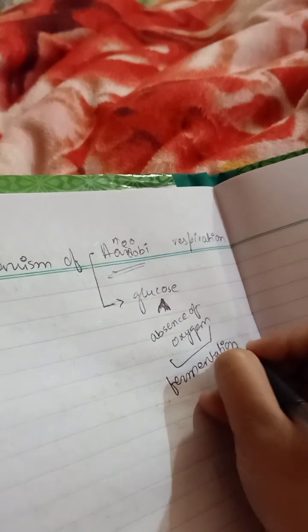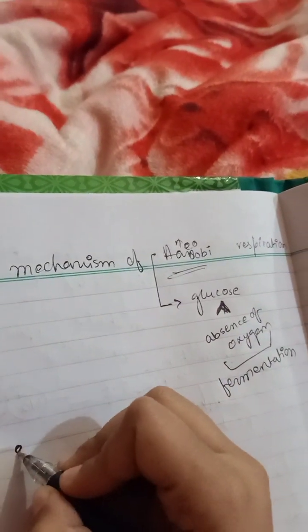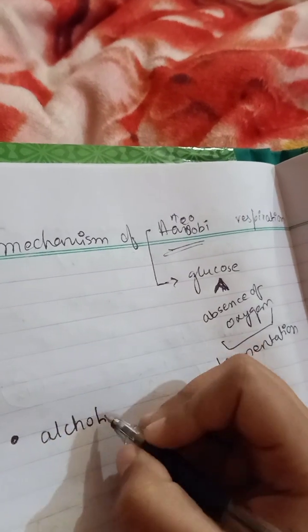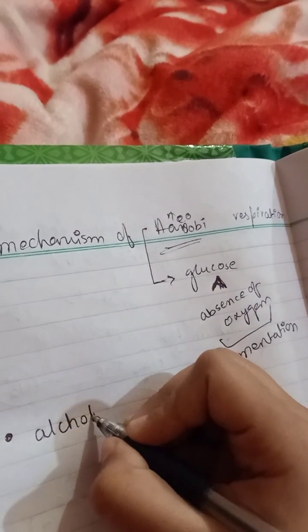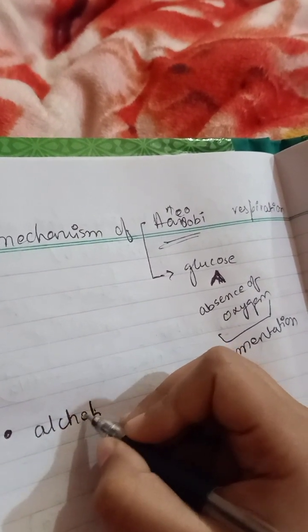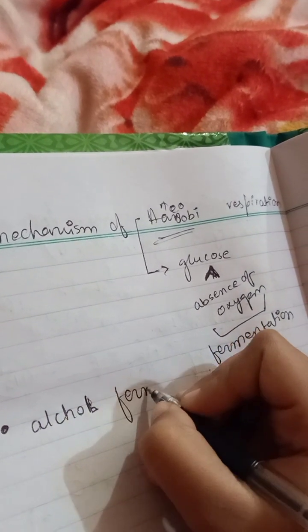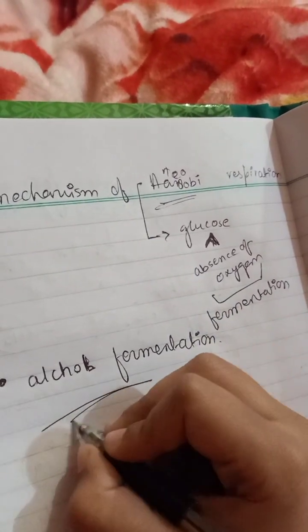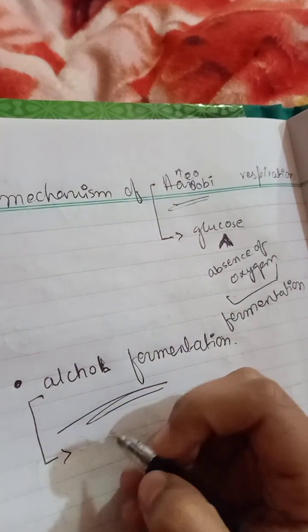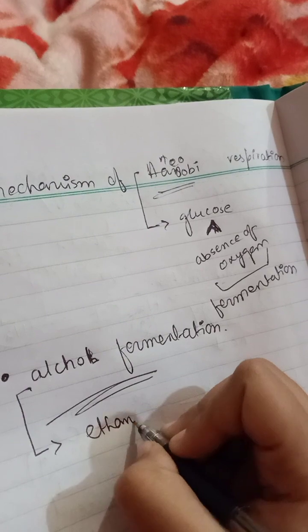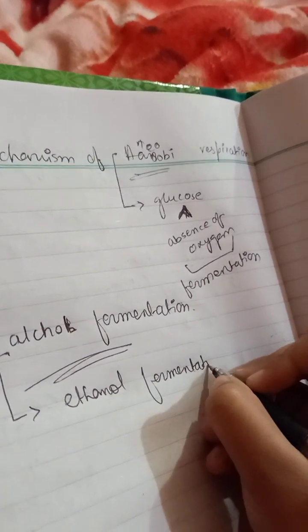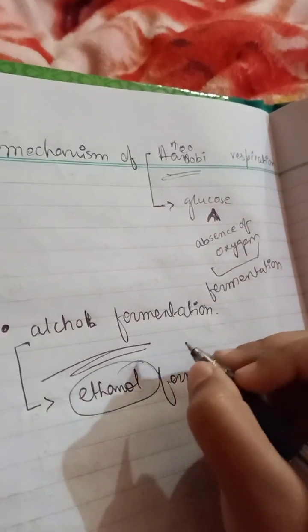There are two pathways of anaerobic respiration. Number one is alcohol fermentation, and second is lactic fermentation. First we will discuss alcohol fermentation. This is also called ethanol fermentation. It means the final product produced is ethanol.